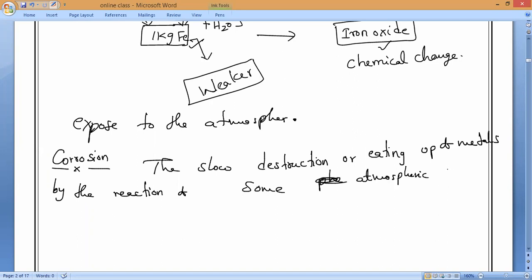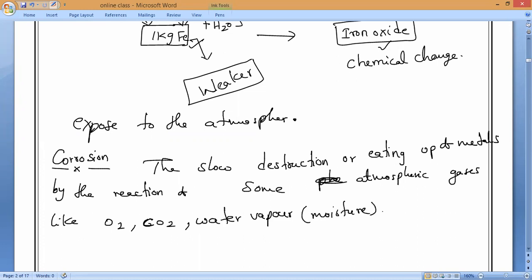Some atmospheric gases. So what are the atmospheric gases? Anybody can tell me? Oxygen, carbon dioxide. Do you understand? Next, water vapor. Water vapor we can also call it what? Anybody? We can say moisture. Understand? Very good.